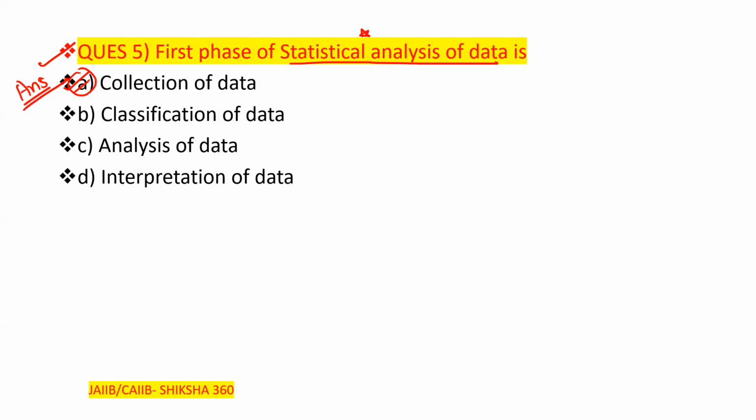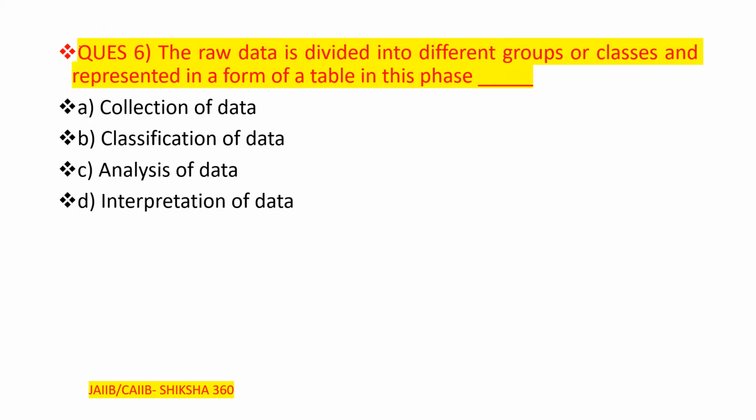Next, 2 to 3 questions are continuously based on that. So the raw data, clear? What they are saying here is that the raw data is divided into different groups or classes and represented in the form of a table.